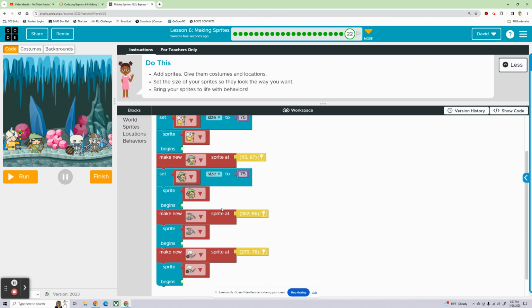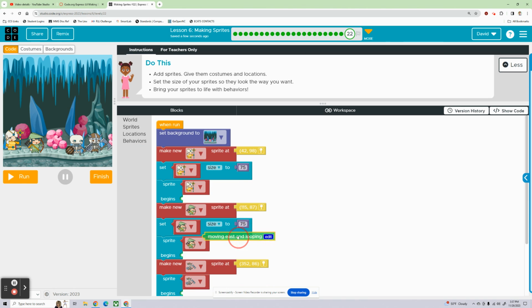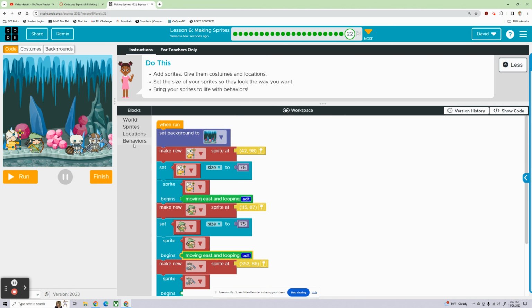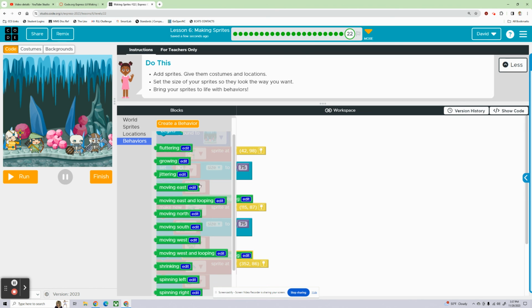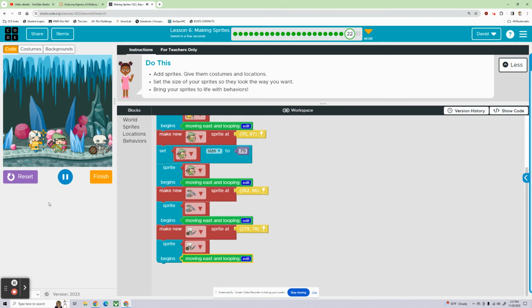Okay, sweet. All right, let's set all these behaviors. They're all going to loop and move east. And that will give the desired effect of having our good guys chase the bad guys. Sweet.